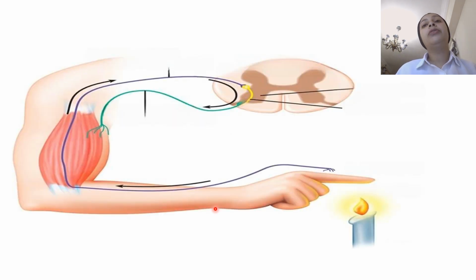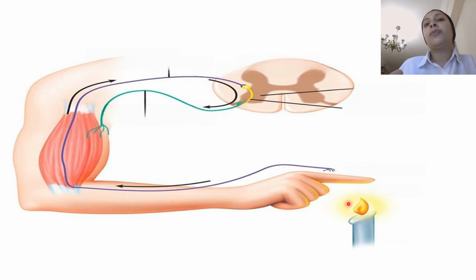Now I will give you an example to show how our body senses a change happening in the environment. For example, this is a candle. The candle makes an increase in the temperature, which is considered a stimulus. What is a stimulus?